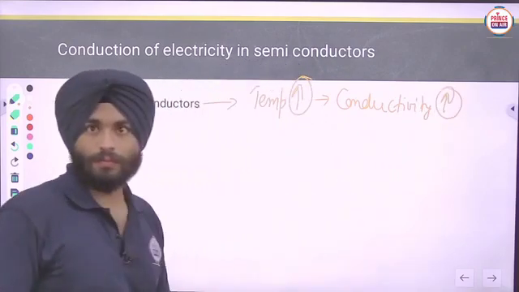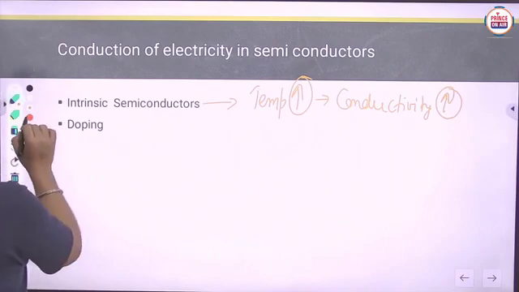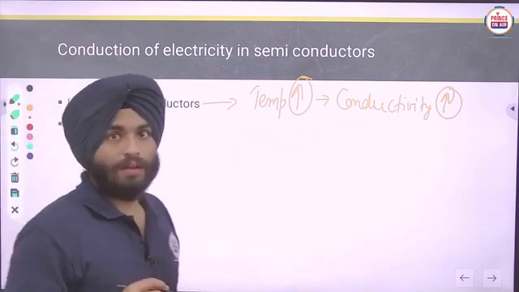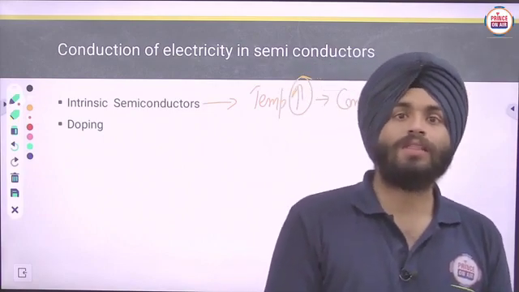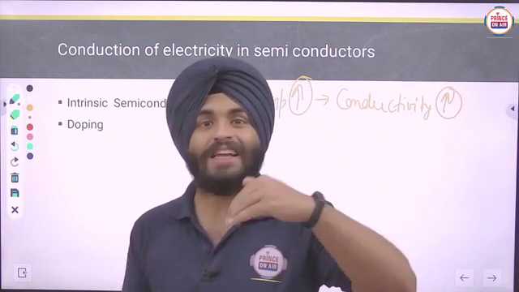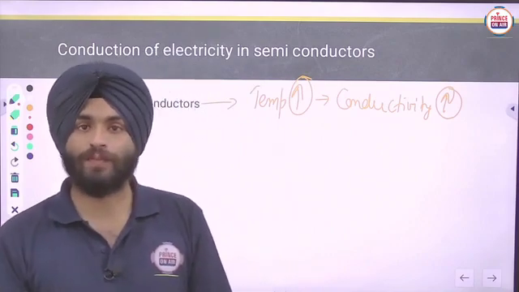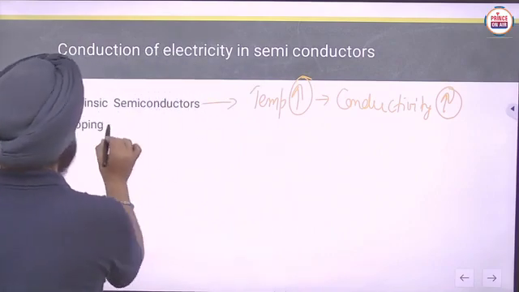Okay. Clear? Now, next, if you want to increase their conductivity, there is the process of addition of impurities. That is known as doping.